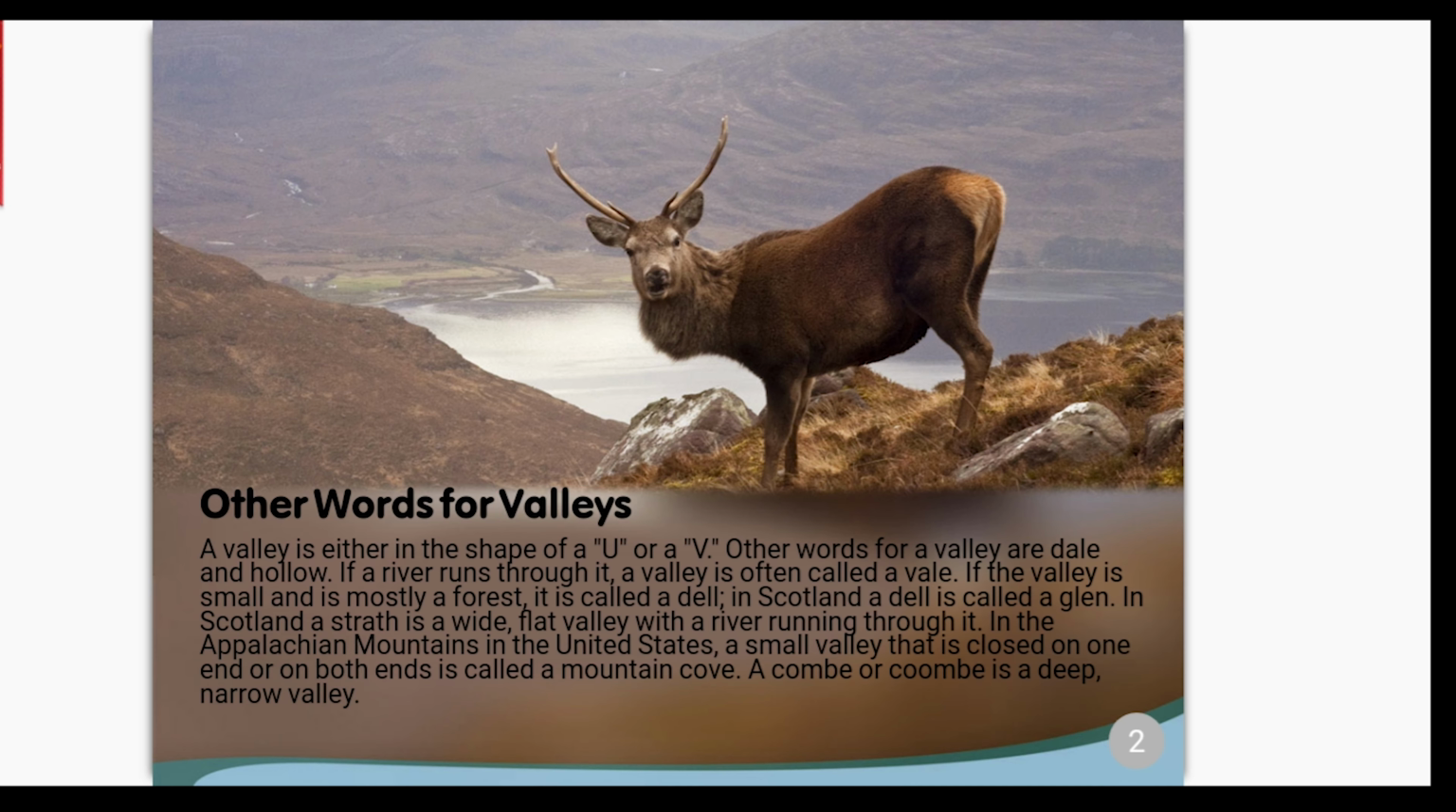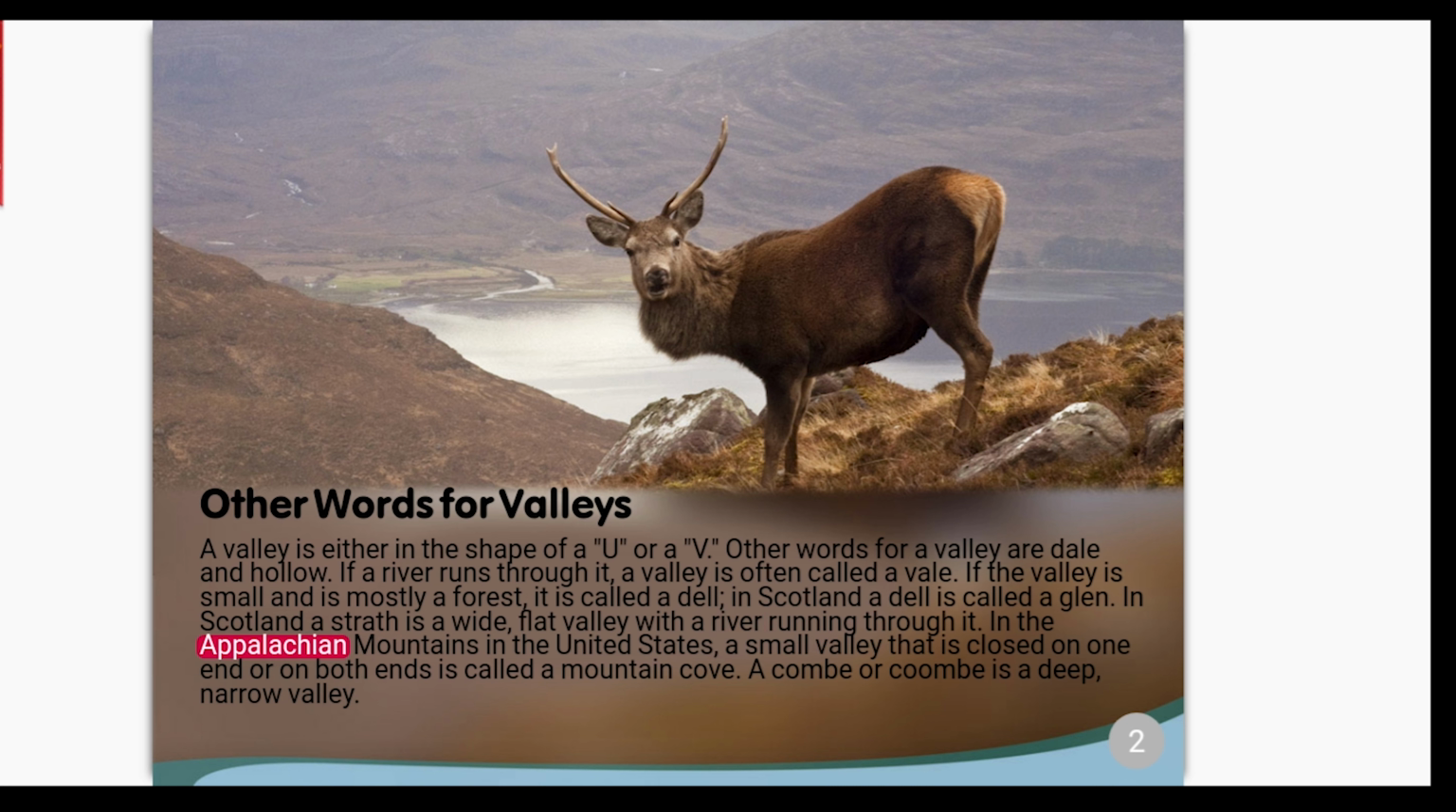Other words for valleys. A valley is either in the shape of a U or V. Other words for a valley are dale and hollow. If a river runs through it, a valley is often called a vale. If the valley is small and is mostly a forest, it is called a dell. In Scotland, a dell is called a glen. In Scotland, a strath is a wide, flat valley with a river running through it.